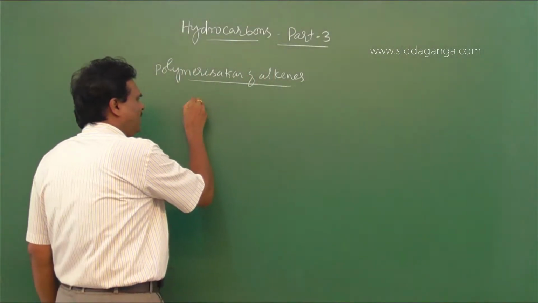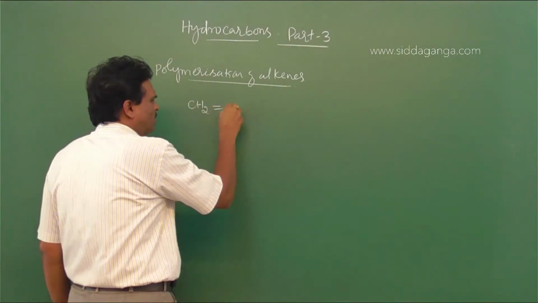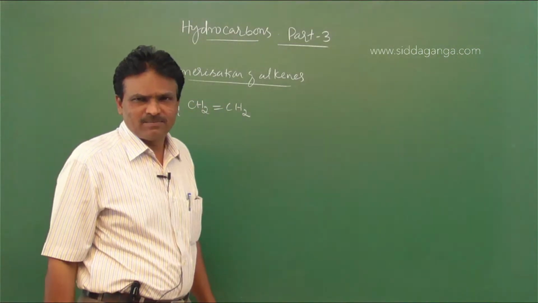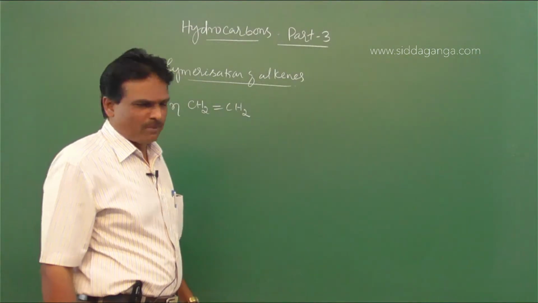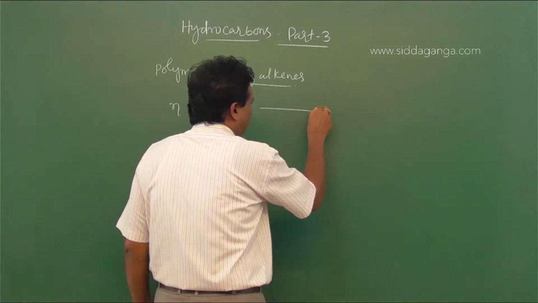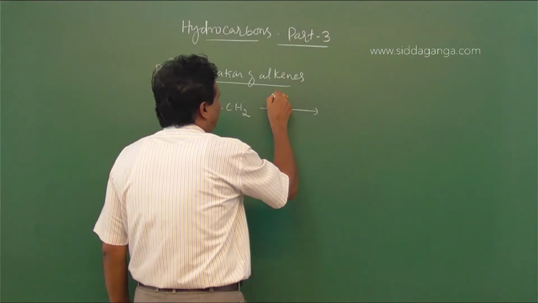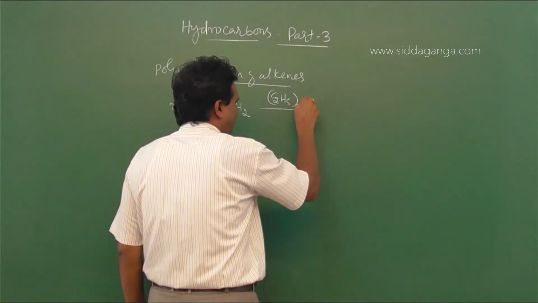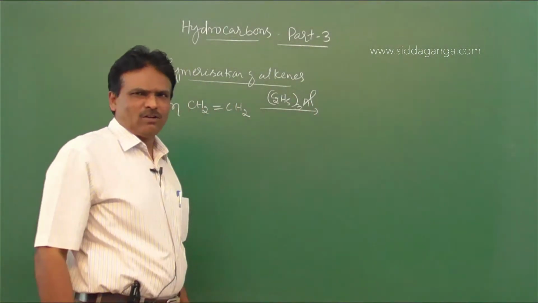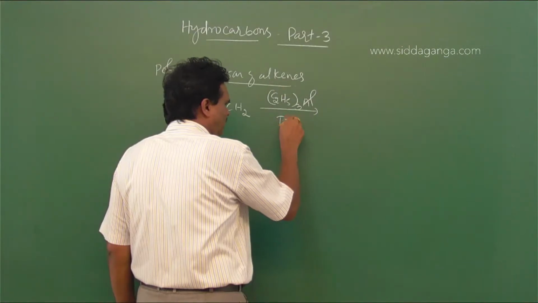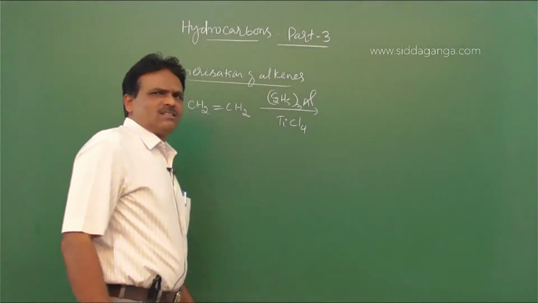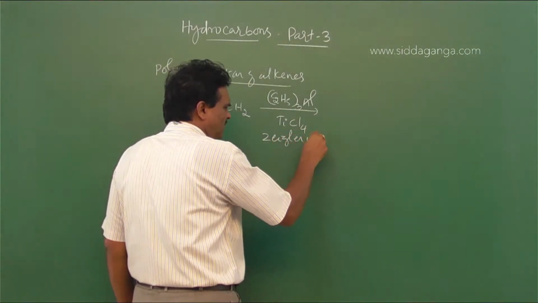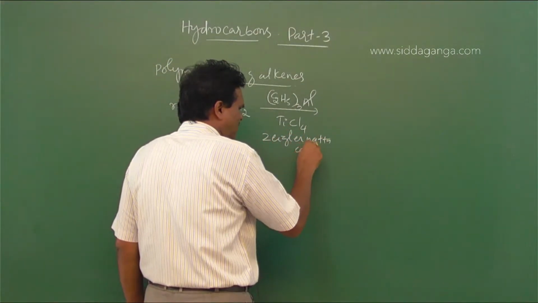So when ethylene, CH2 double bond CH2, a large number of ethylene molecules undergoes addition polymerization in the presence of triethyl aluminum, (C2H5)3Al, and titanium tetrachloride. So this catalyst is called Ziegler-Natta catalyst.